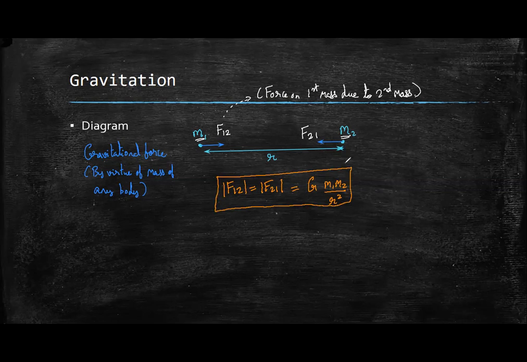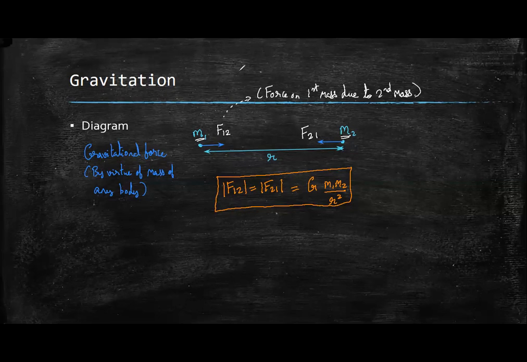This is the magnitude of gravitational force. So both these forces F12 and F21, they are equal in magnitude. That means दोनों का magnitude equal है. So if this is 5 newtons, so this force will also be 5 newtons. If this is 2 newtons, this force will also be 2 newtons.